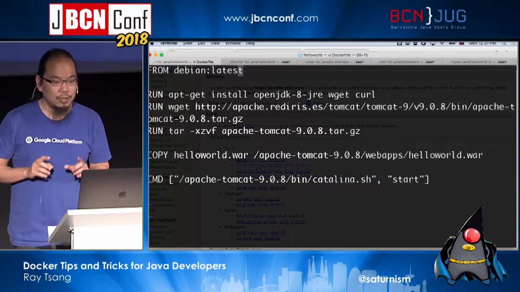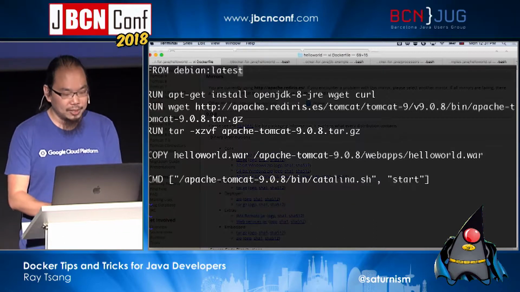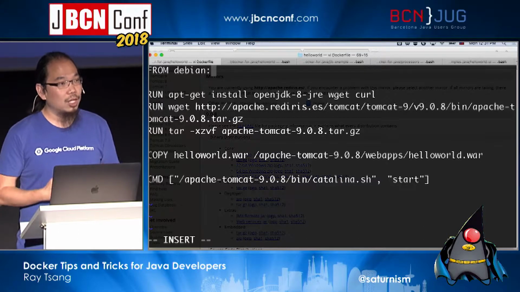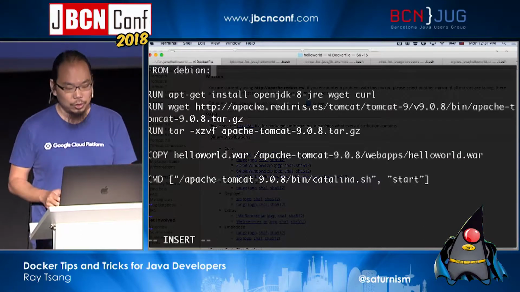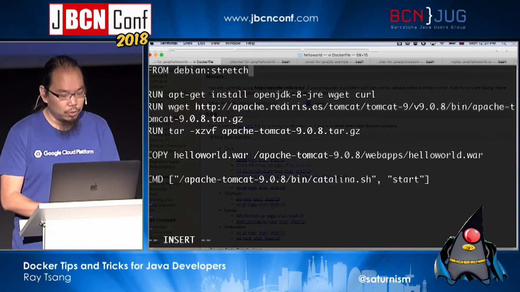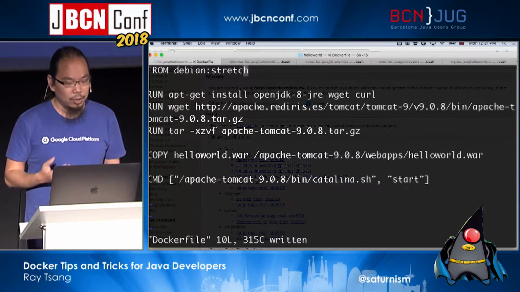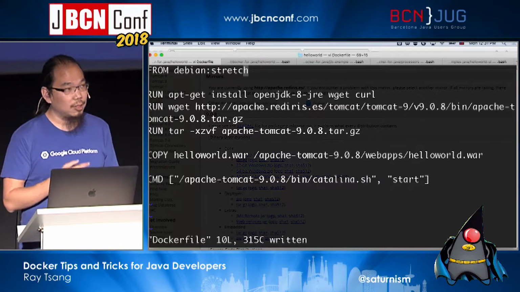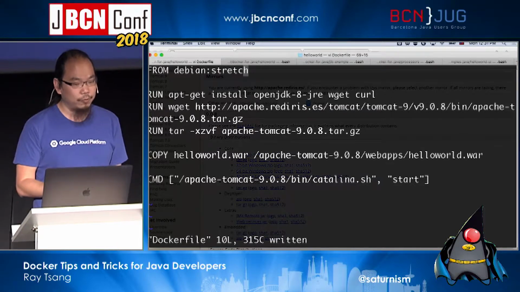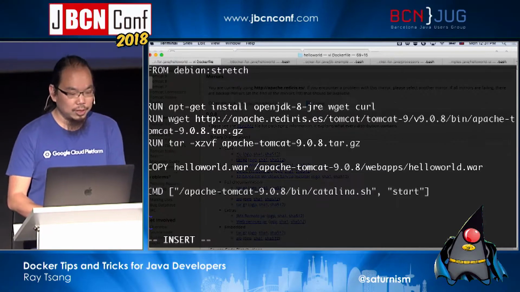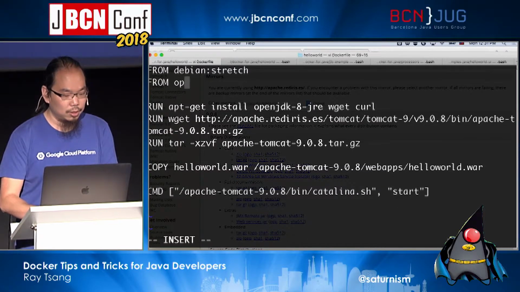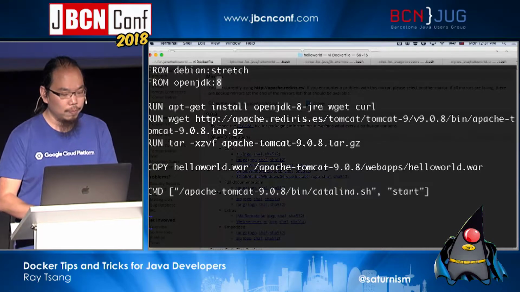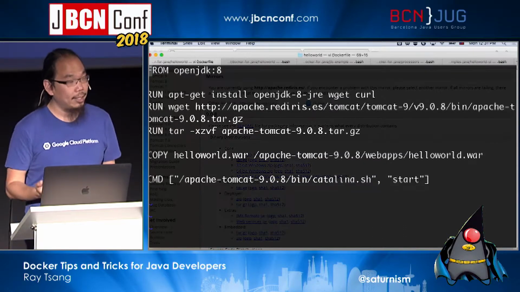Okay, so it's always very important to be specific in terms of what version of the image you want to use. So first of all, I'm going to do Debian stretch, for example. That's one of the versions. That is also potentially very dangerous, but this is the best thing I can get on Docker Hub, for example. Sometimes we see that you can also use something that has the JDK pre-installed. So you can say something like OpenJDK 8 as the base image.